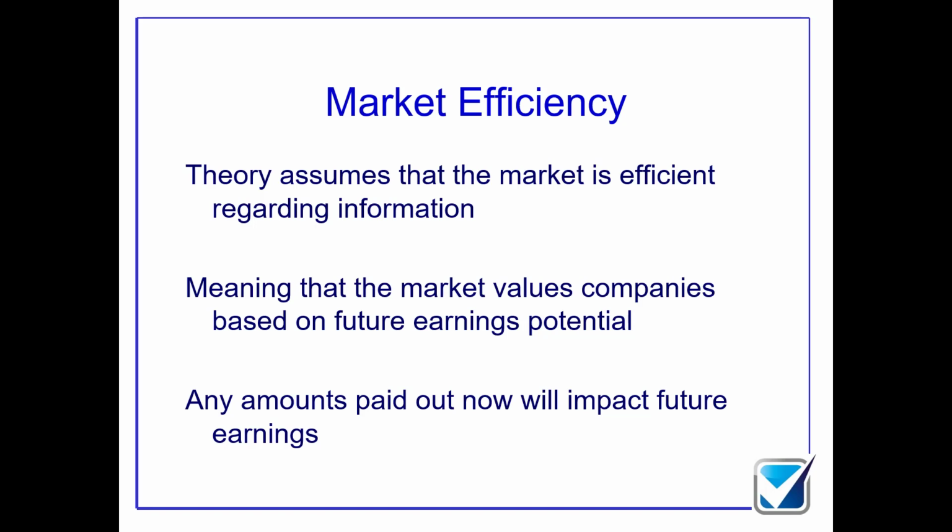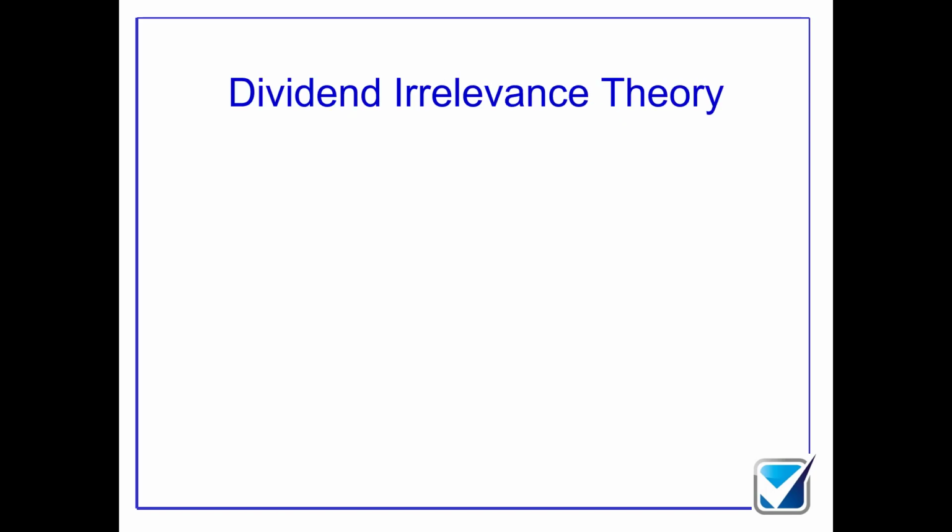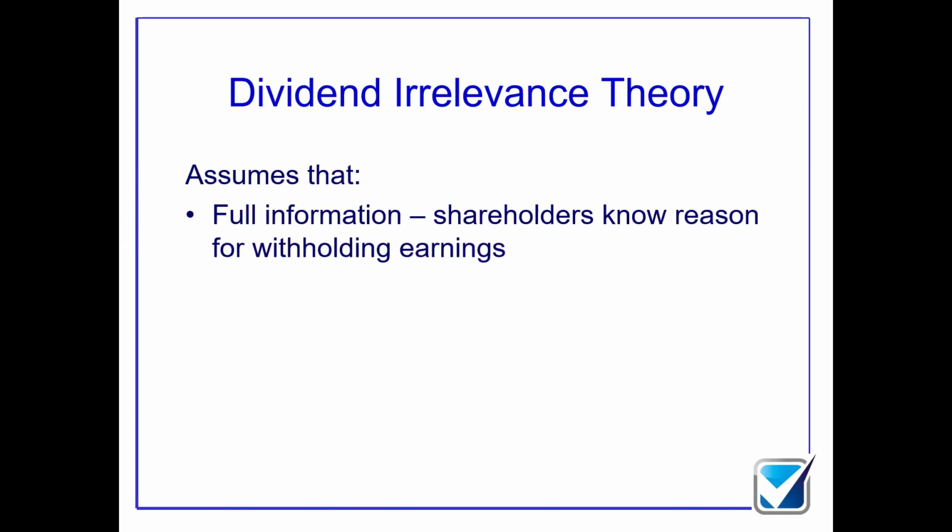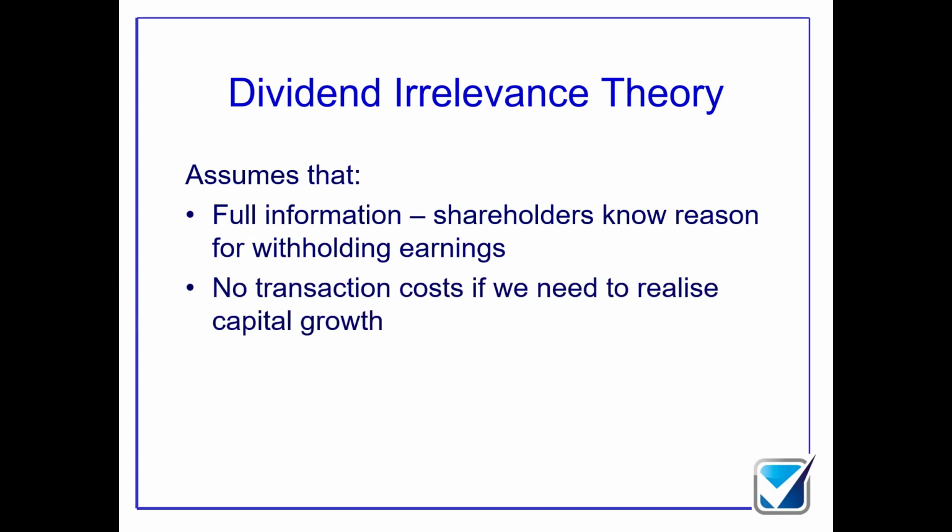There are other assumptions surrounding dividend irrelevance theory. It's not just the fact that the market is efficient, it's the fact that shareholders know what's going on as well. So the market needs to be informationally efficient and shareholders have to have tapped into that informational efficiency. That's actually quite hard, because the vast majority of shareholders don't get the same level of information that markets will get and that the brokers within those markets will get. Also, if we have $100 worth of profits, I'm going to be indifferent between receiving that money now or in the future. But if I need the money now, what I can do is sell $10 worth of the capital value of my shares to get $10 in my hands now.